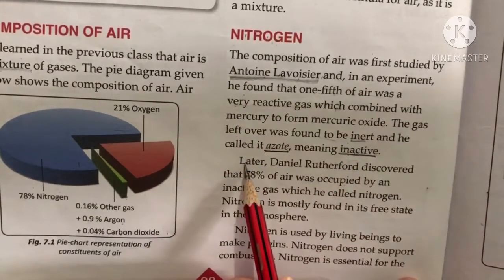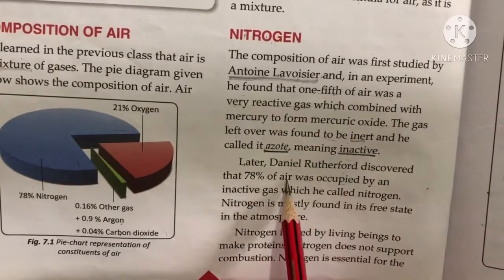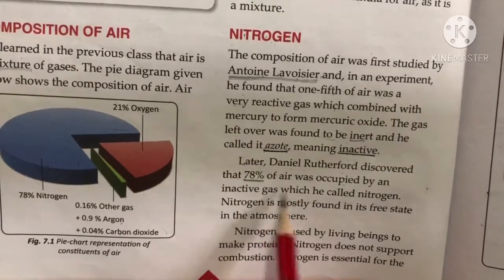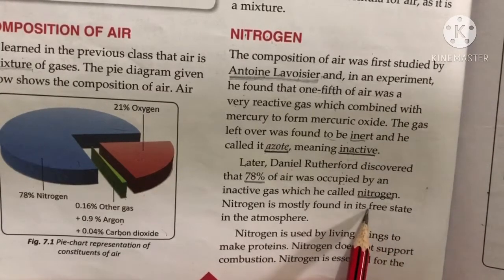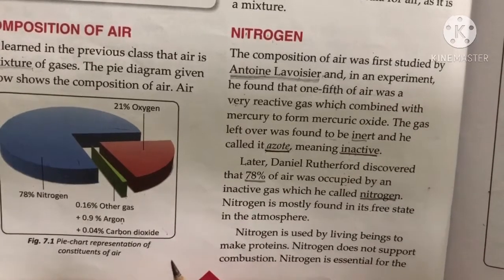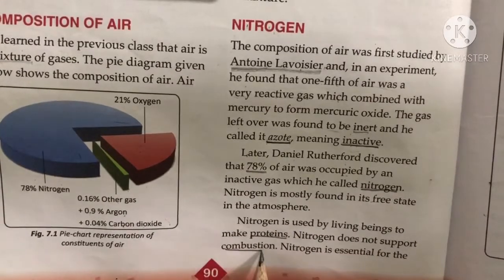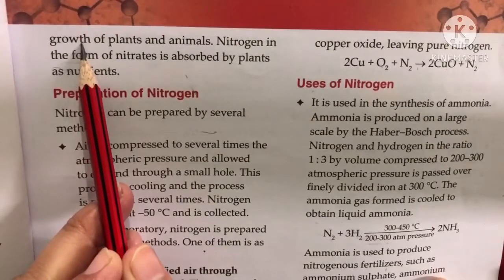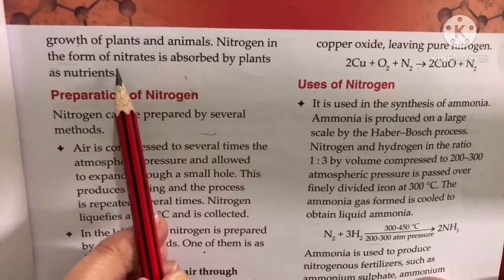That gas is nitrogen gas, meaning nitrogen is not that reactive. Later, after Antoine Lavoisier, Daniel Rutherford discovered that air contains 78% of inactive gas, called nitrogen gas, and it is found in the free state. So what are the uses of this nitrogen? This is used to make proteins. This does not support combustion. It is very essential for the growth of plants and animals. Animals get nitrogen in the form of nitrates.